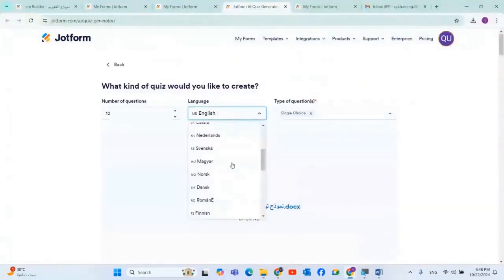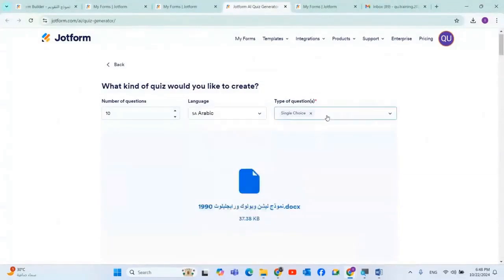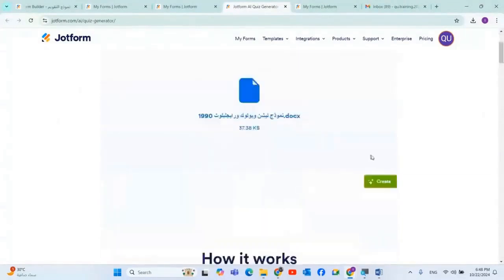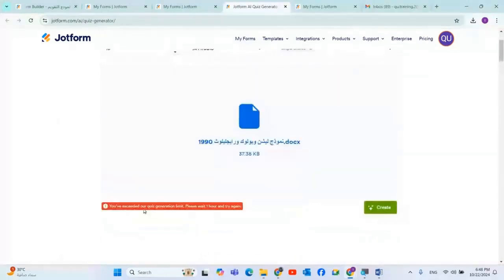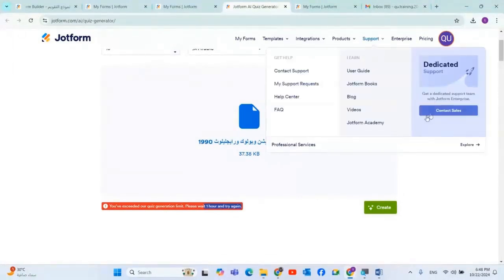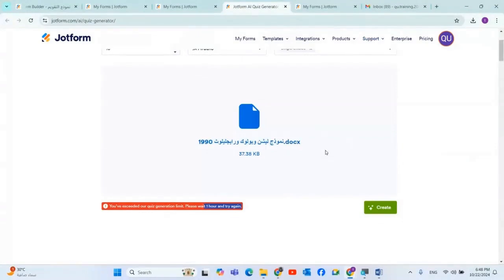It has pricing options. This is still a single choice, but there are no true false options. I tell it to generate, and it says no. It told me that I can't work anymore because I've hit a limit on the quiz attempts, and I can try again in an hour. I've tried a lot, so what I don't understand is why it also locked Abdul Rahman Salam's account in the generation. Overall, it's an excellent application, of course, Dr. Tagreed. It saves time and effort.